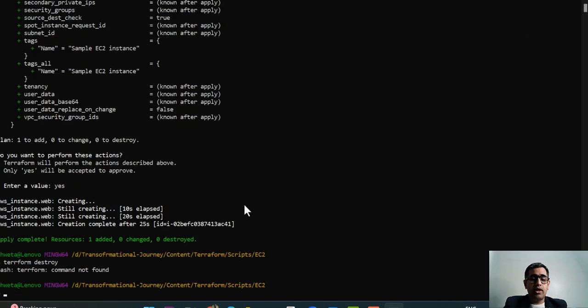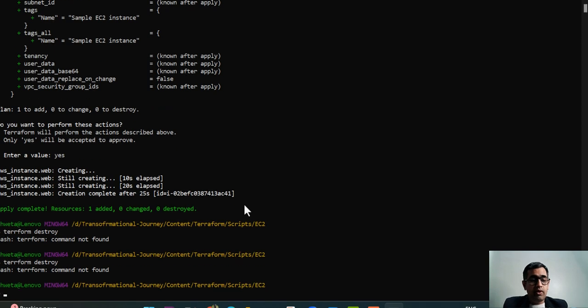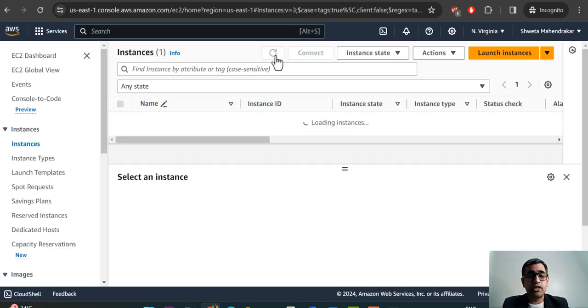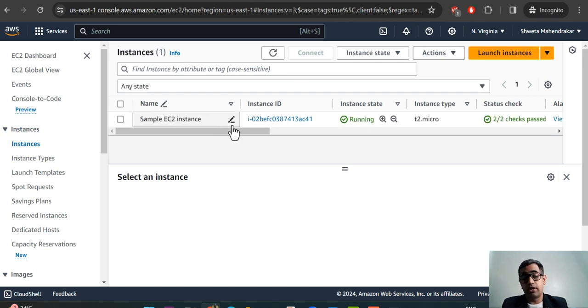Now when I say terraform destroy, okay, again there is some issue, I don't know. Whenever I say terraform destroy, it will go ahead and destroy the infrastructure that we have created. Let's wait for the plan to show what it is going to destroy, and then when we say yes, the infrastructure will be destroyed. Before we say yes, I'll refresh it here and show you that the EC2 instance is still running. Whenever we destroy, I'll come back and show you again after refreshing, and then you can see that it is terminating the instance.